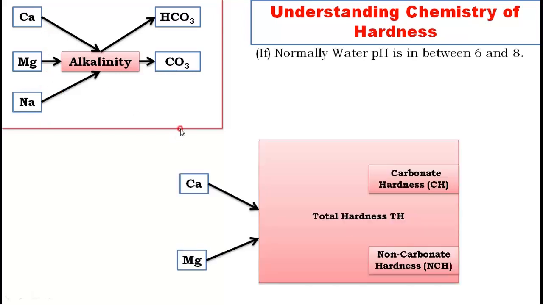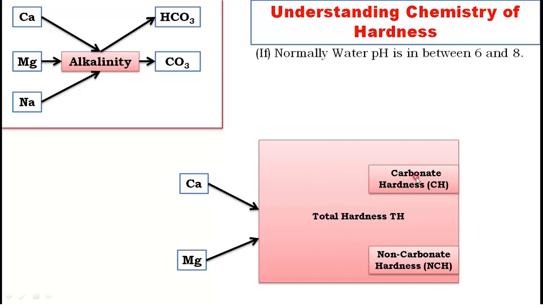Now coming to hardness. This is the total hardness, and total hardness is divided into two parts: carbonate hardness and non-carbonate hardness. Carbonate hardness is called temporary hardness and non-carbonate hardness is called permanent hardness. Hardness is always due to calcium and magnesium. If calcium and magnesium combine with some other chemical compounds, which I explain here, that is called hardness.